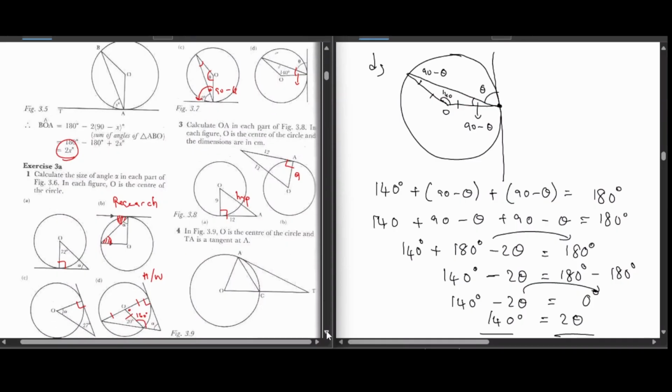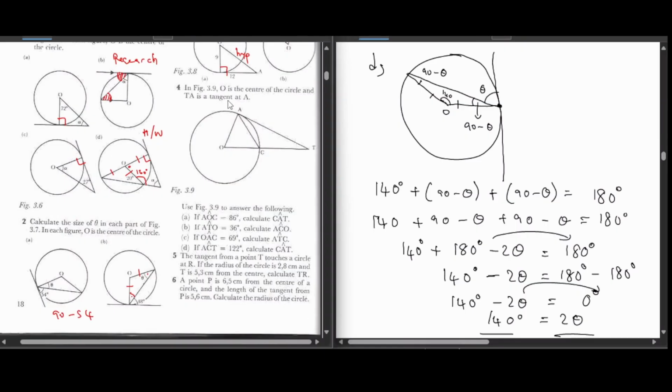Saka number 3 tatoita number 4. In fig 3.9, O is the center of the circle, TA is the tangent at A. Then intoda kuti muite as your homework. Inotesta zvatanga tichiita. Inotesta angle placement. Kuti mozivaira kuti angle inoverengwa sei inoiswa papi.